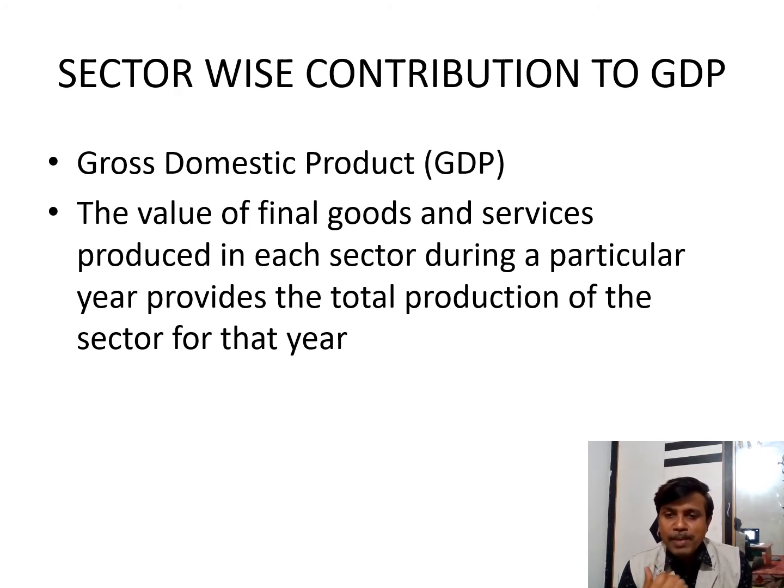So then, contribution to GDP from primary sector is very less when compared to dependency of the people. More than 50% of people are depending on primary sector, but still its contribution is around 18-19% to the GDP. Why? Let us discuss now.